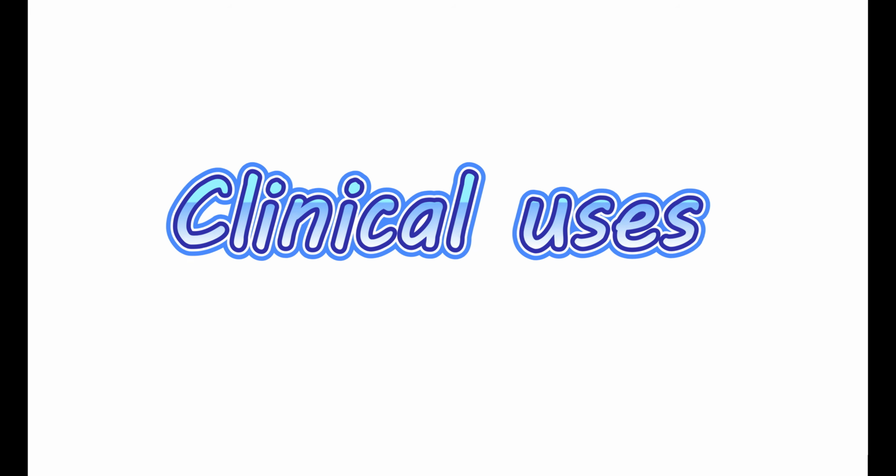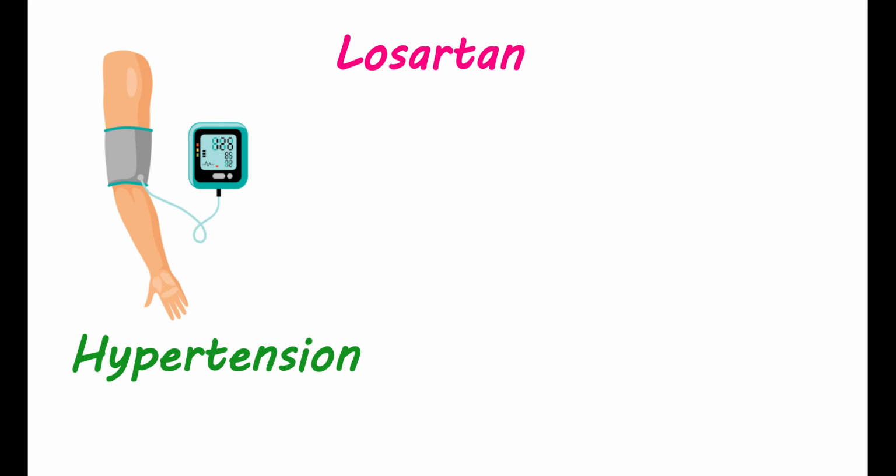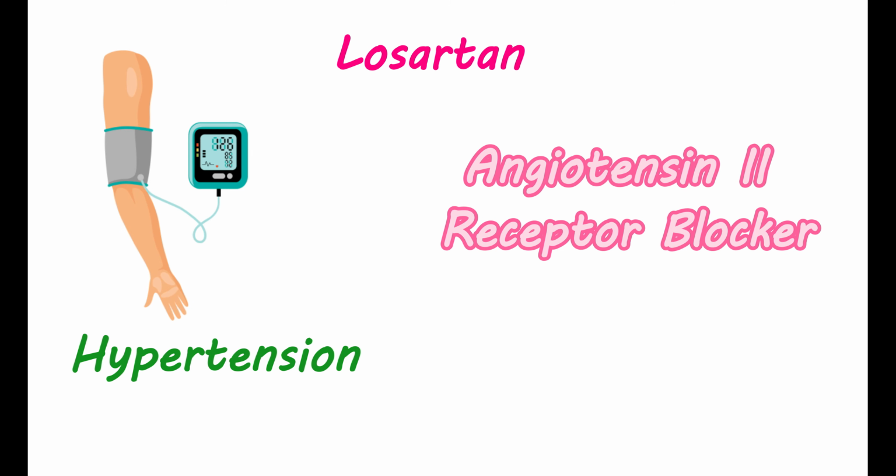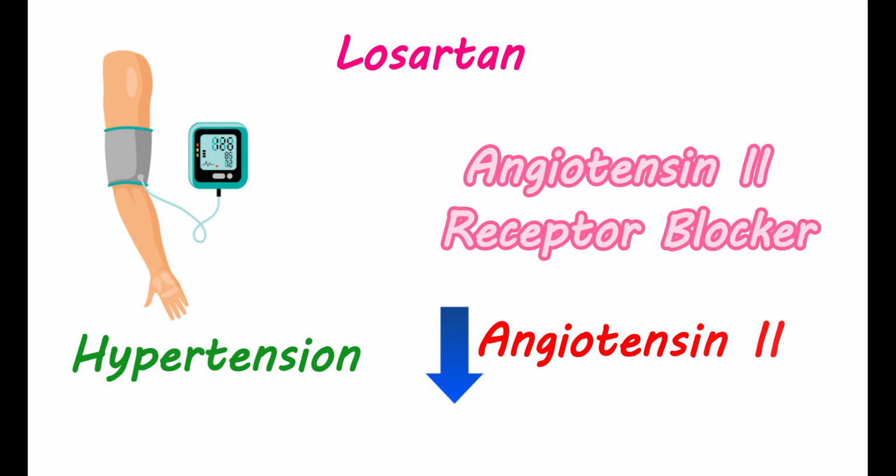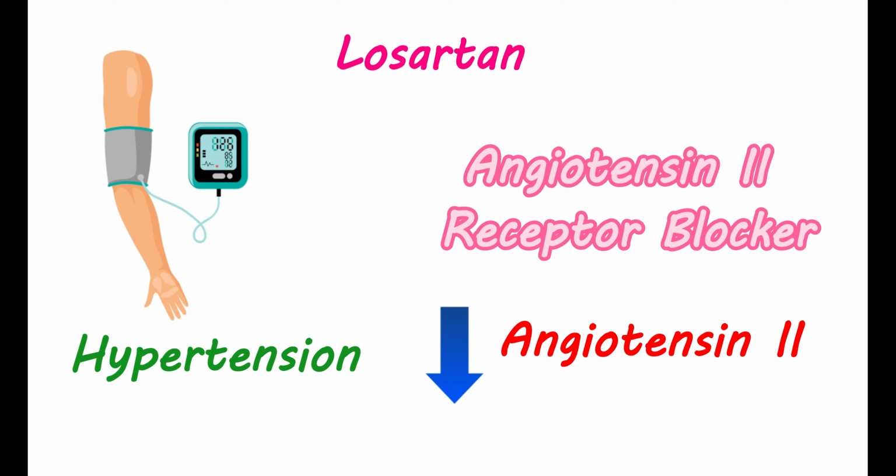Clinical uses. Losartan can be used for the management of hypertension. It is classified as an angiotensin II receptor blocker. This medication inhibits the renin-angiotensin system by blocking the actions of angiotensin II. It is a potent vasoconstrictor. When it occupies the angiotensin II receptors, it can produce contractions of blood vessels. This increases the blood pressure. Losartan can be given to treat this hypertension in people.